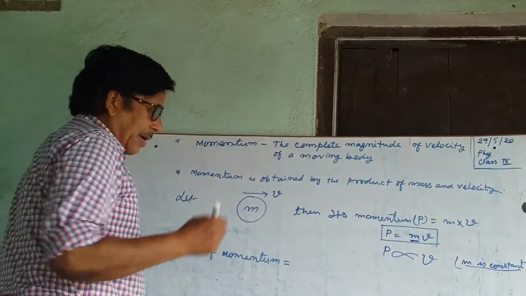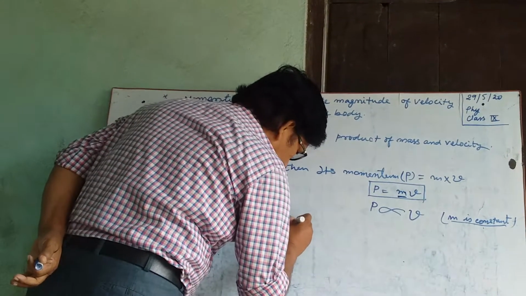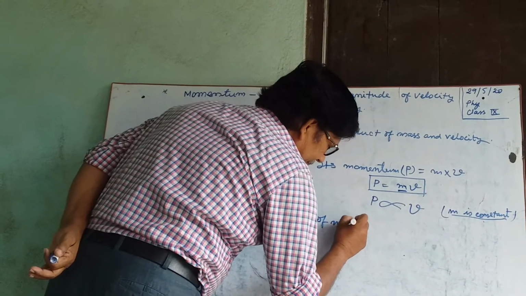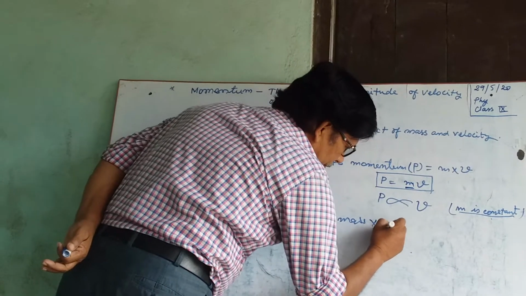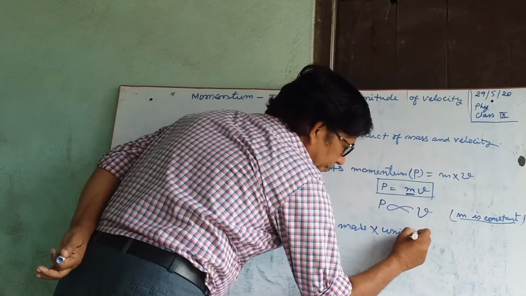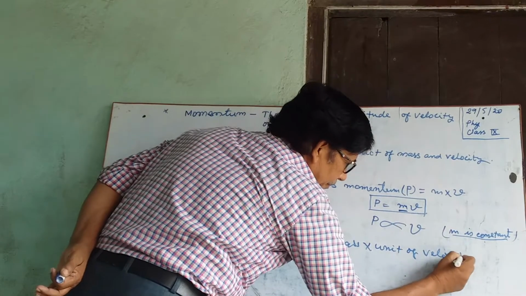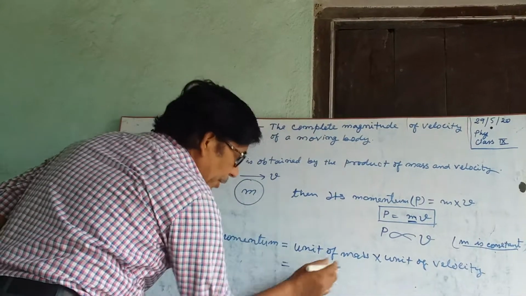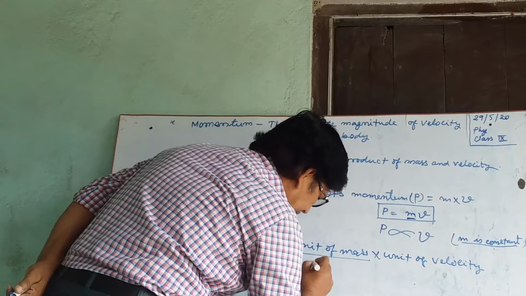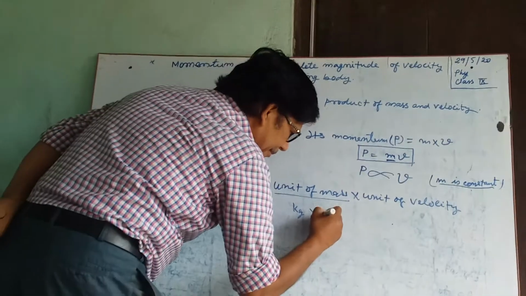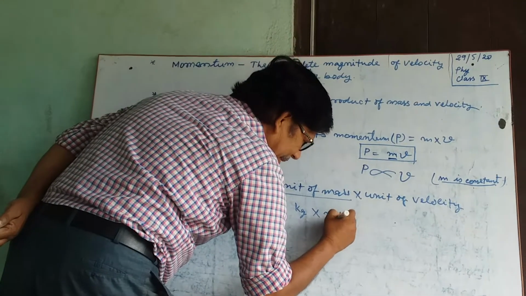The SI unit of momentum means the unit of mass into the unit of velocity. The unit of mass, we know, is kg, kilogram, and the unit of velocity is meter per second.